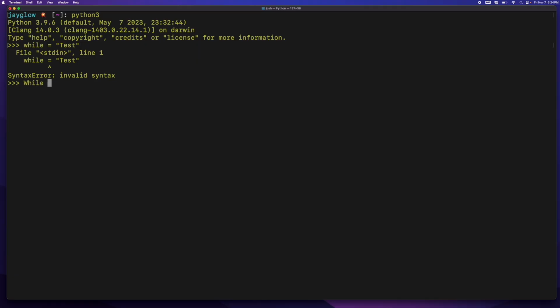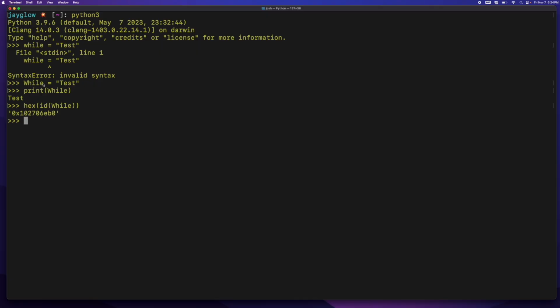However, I can use while with a capital W and assign it a value, and it is a valid variable name. So I can now print the contents of what's in the while variable. In fact, I can use hex and id, those two built-in functions, on while and see the memory address that points to the value test in memory, right? So be very aware of this.